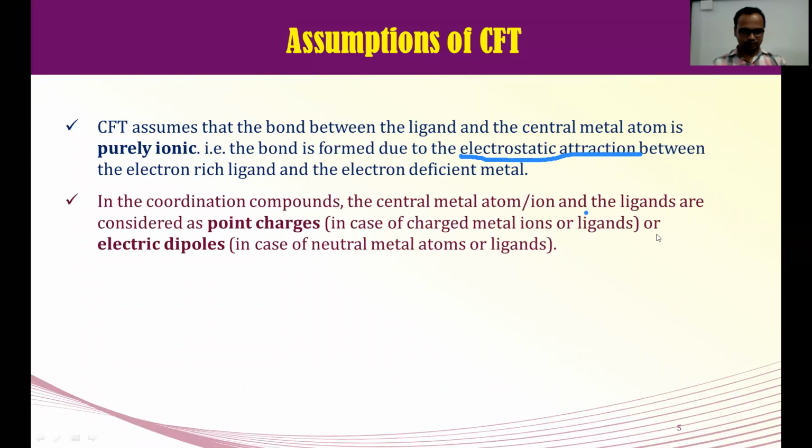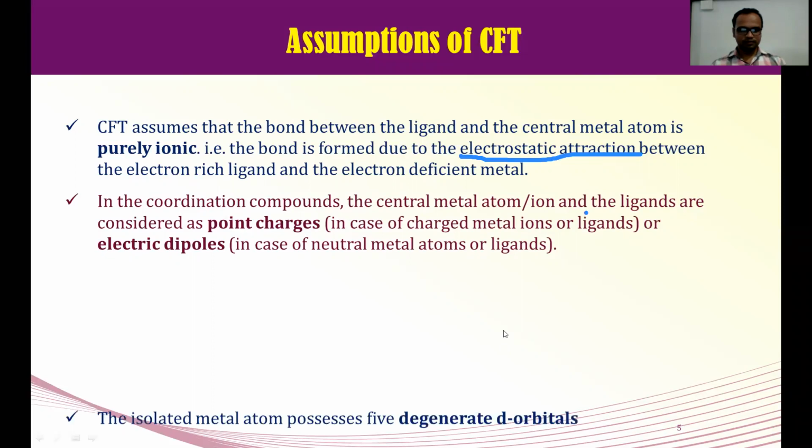Next assumption. In coordination compounds, the central metal atom or ion and the ligands are considered as point charges or electric dipoles. Point charges when there is positive and negative charge, and if there is no charge, like only a metal atom or a neutral ligand, in that case there will be electric dipoles.